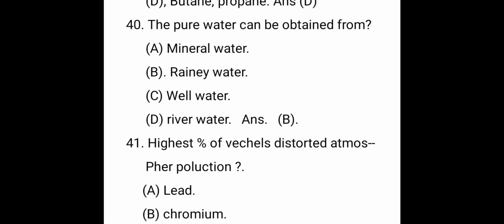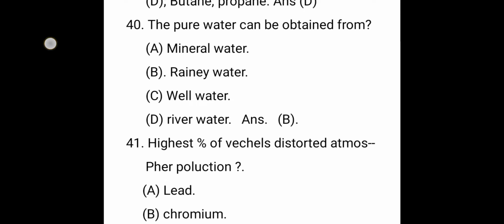The next question, pure water can be obtained from rainy water. Rainy water is the purest water, because when the rainy water is stored in rivers, it contains a number of impurities and bacteria. These are killed by the sun. Most probably the unwanted particles present in that water will be sedimented at the bottom of the river. This water is obtained as pure water.